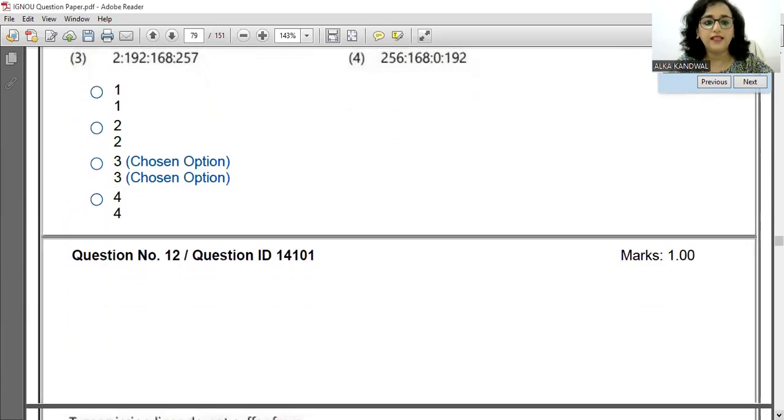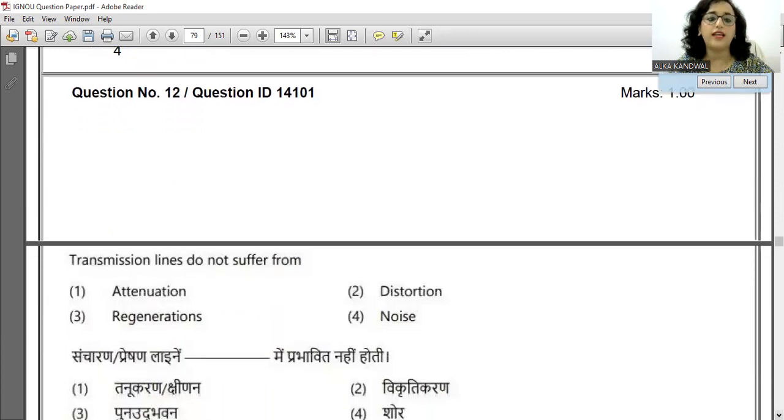So moving ahead, let us see. Transmission lines do not suffer from attenuation, distortion, regeneration, or noise. The answer will be regeneration. Disturbance happens, noise also happens, distortions also happen, but regeneration does not. Whenever we want to regenerate a particular signal, we need to install a special device called a repeater.